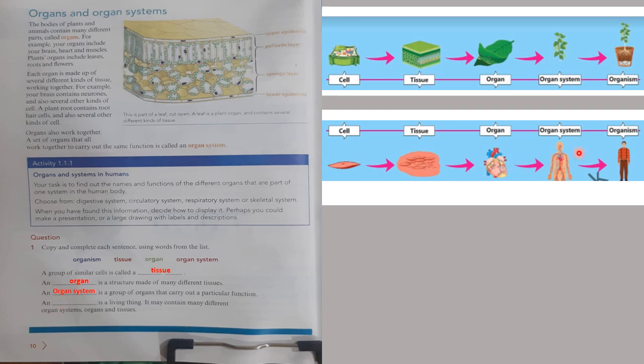The way this is the organ system, right? And there are so many organ systems, right? Then, dash is a living thing that may contain many different organ systems, organs and tissues. What is an organism? An organism is a living thing and it may contain different organ systems, and that is organs and the tissues.